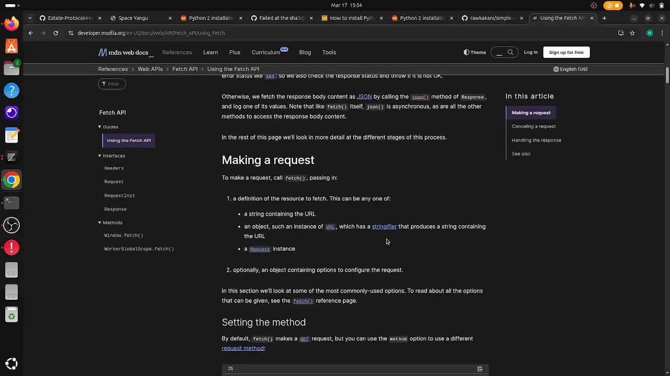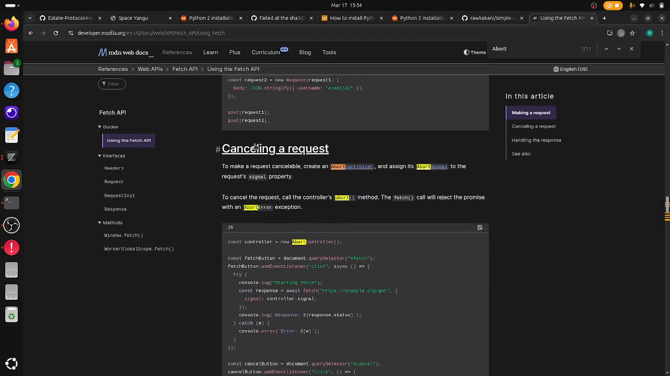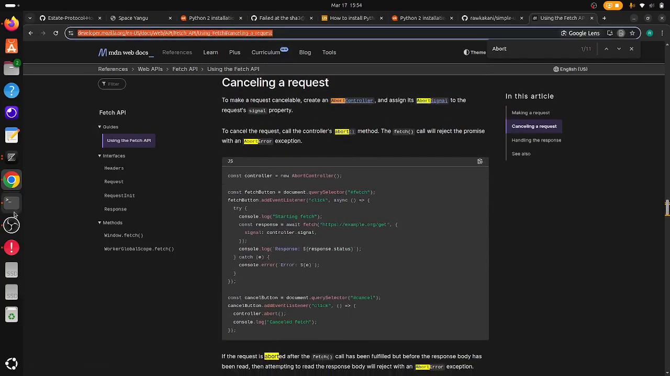So that I can get the abort. There we go, canceling request. So this is what I ended up using. I'm just going to add that to the documentation so that you can come and read more about this on your own.